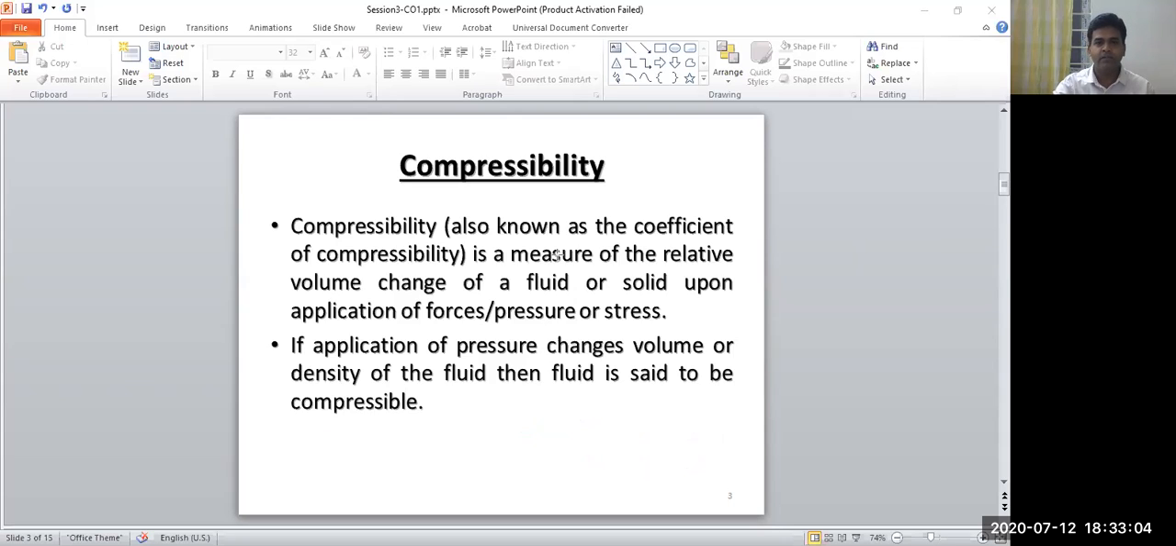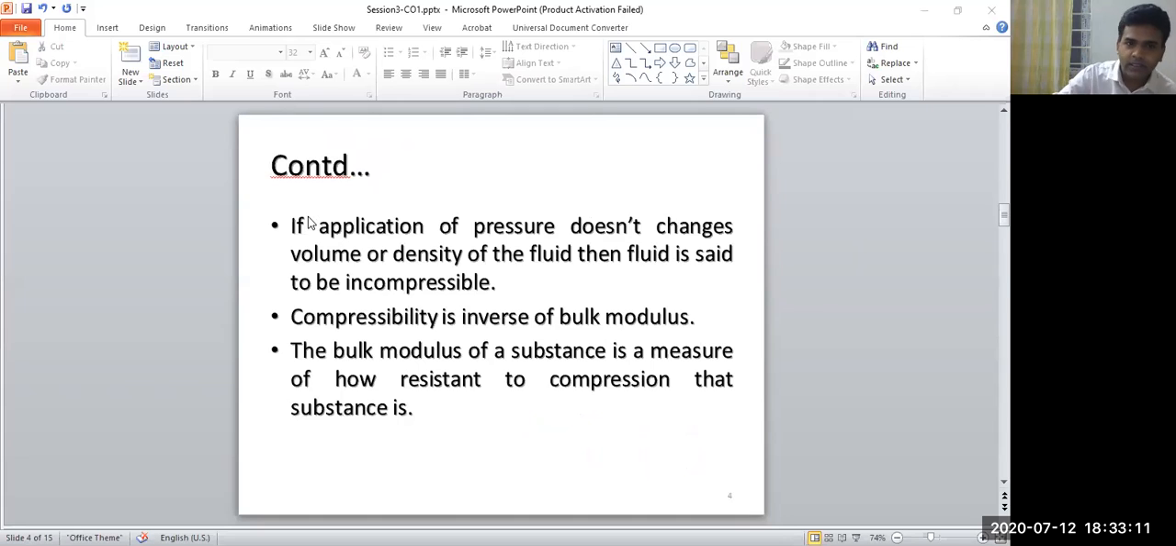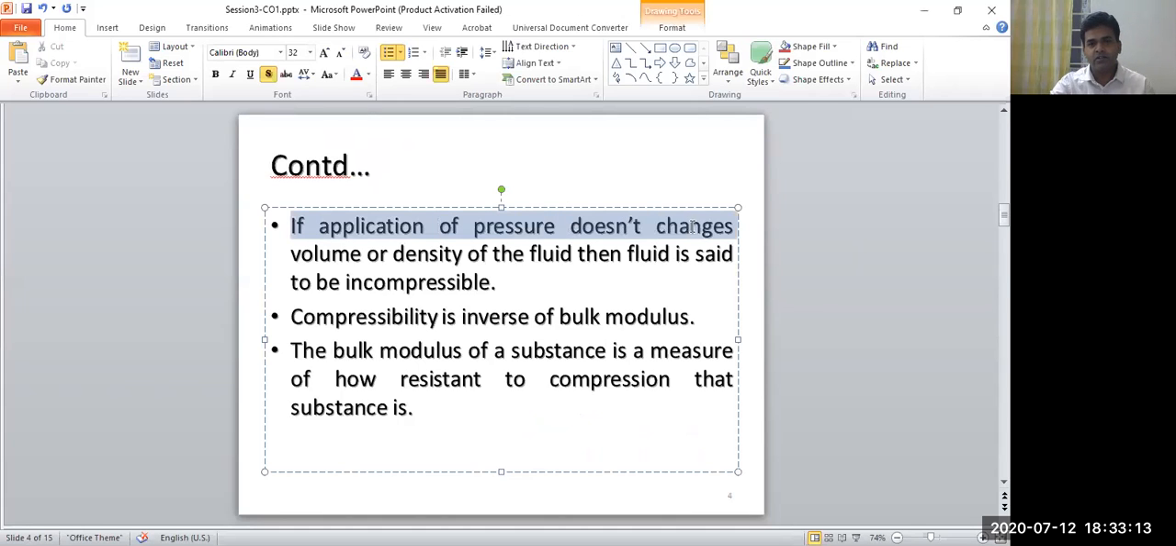Now, further, if application of forces does not change volume or density of the fluid, then the fluid is said to be incompressible. If there is no change in the volume or density of the fluid with the application of forces, then the fluid is said to be incompressible. This compressibility is the inverse of the bulk modulus.